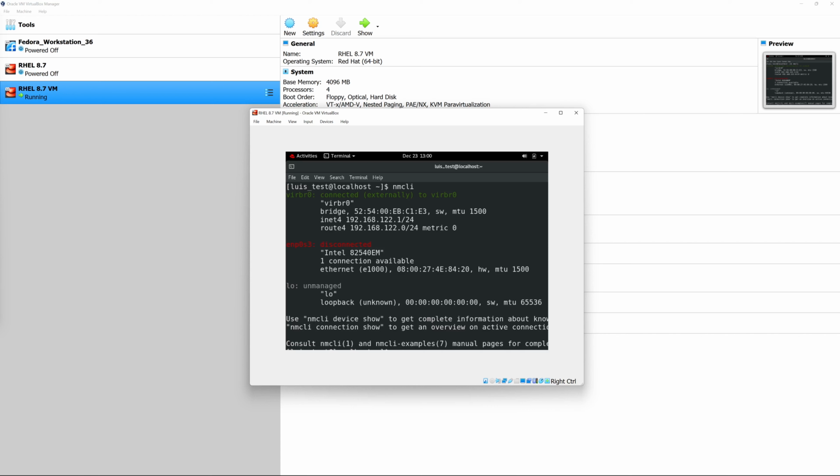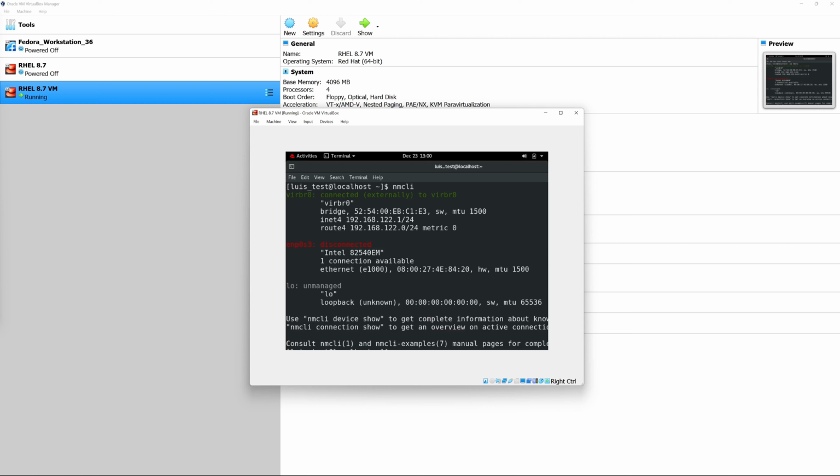After typing in the command nmcli, you should see the interfaces that are connected with this virtual machine. And the one that we're most interested in is enp0s3. And we can see here that it is disconnected.